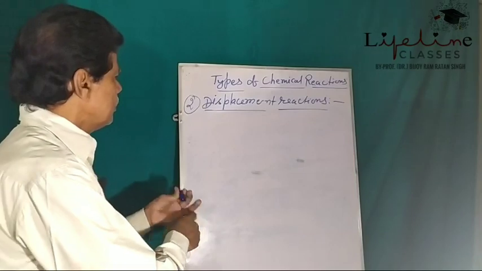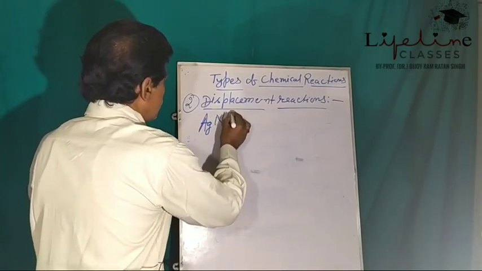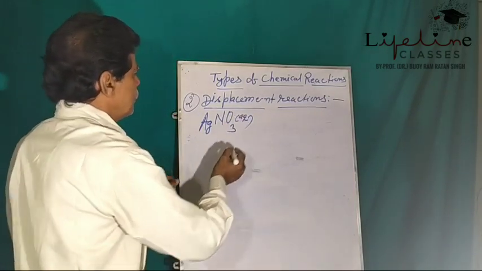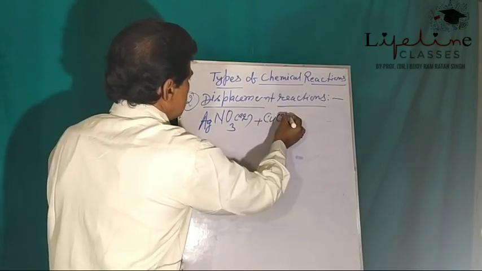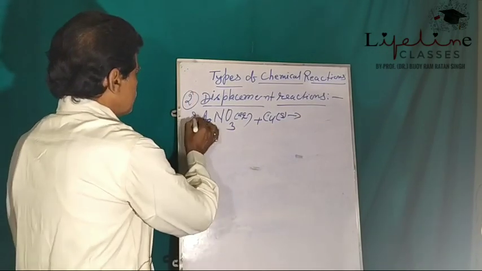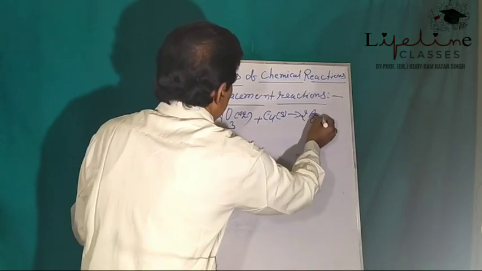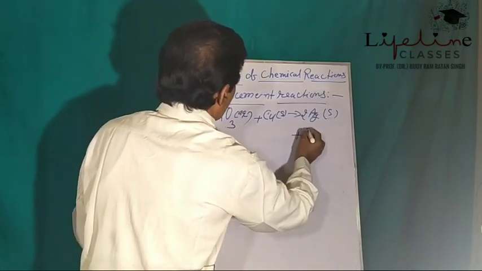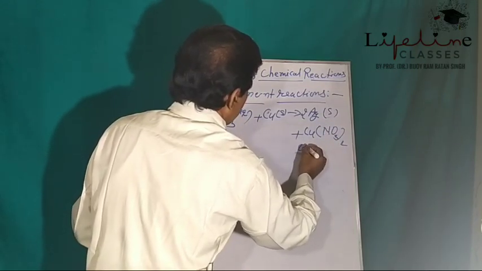See here the reaction: AgNO3, that's it, silver nitrate, AgNO3 plus Cu, solid. Copper displaces silver from this reaction: 2Ag, solid, plus Cu(NO3)2, copper nitrate.